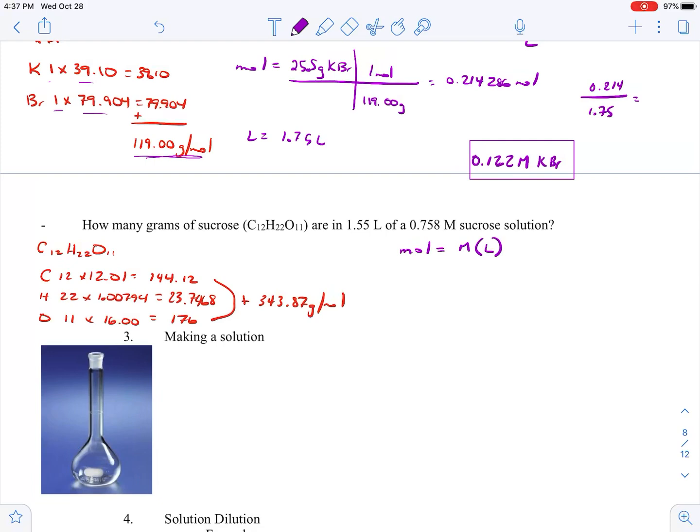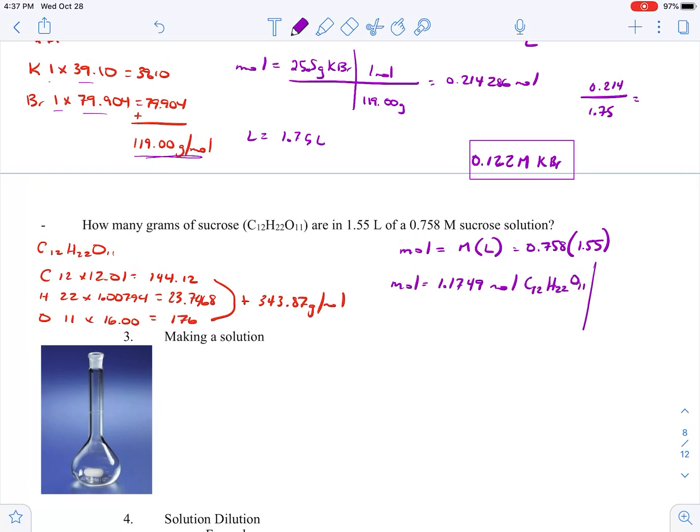So what we do there is we're going to take 0.758 and multiply that by 1.55. And that'll give us our moles of sucrose, 1.1749. Again, that's moles of our sucrose.